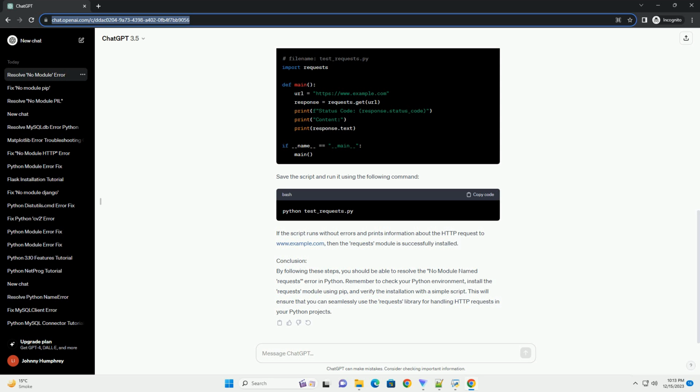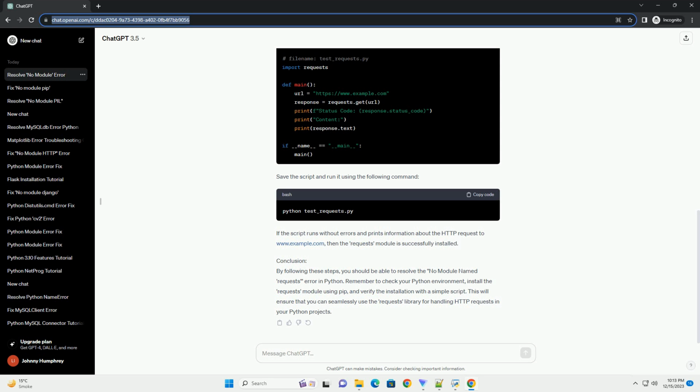Conclusion. In this tutorial, we addressed the No Module Named Requests error in Python by installing the requests module using the pip command. We then verified the installation with a simple script that makes an HTTP request using the requests module. By following these steps, you can resolve this common issue and start using the requests module in your Python projects.